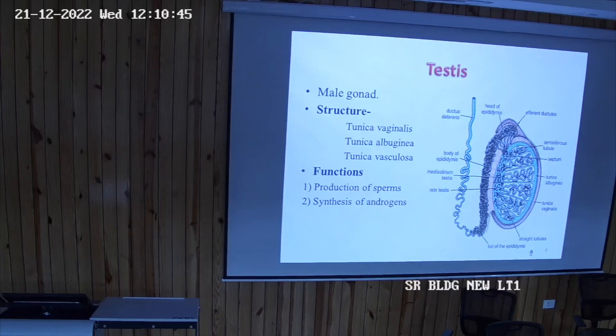Then tunica vasculosa, this is the lining which passes along the seminiferous tubule. So outermost covering is tunica vaginalis, then tunica albuginea, whitish sheath forming septations, and then the tunica vasculosa. And then these septations will be dividing testes into lobules, and lobules will be consisting of seminiferous tubules. So what is the function of testes? They will be producing sperms, and they synthesize testosterone also.